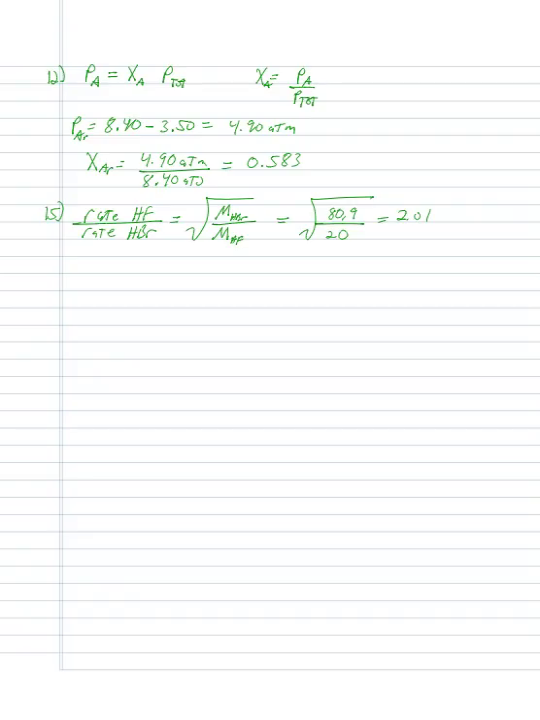So it's going to leak through a very tiny hole about twice as fast as the HBr. It's a smaller molecule, it's moving quite a bit faster, so it has a lot more opportunity to get through that hole. Right, questions on that one at all?